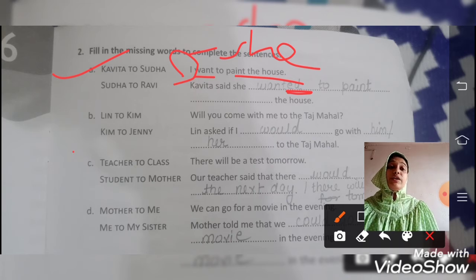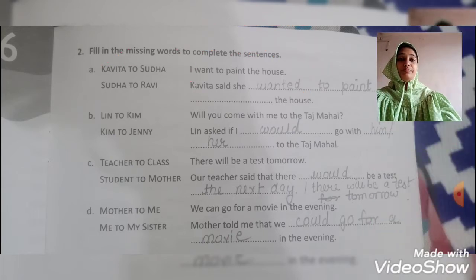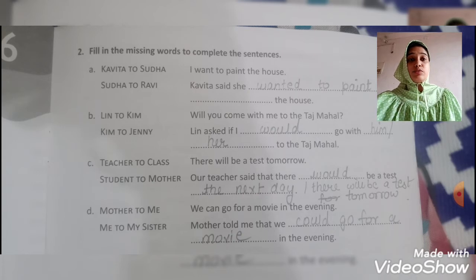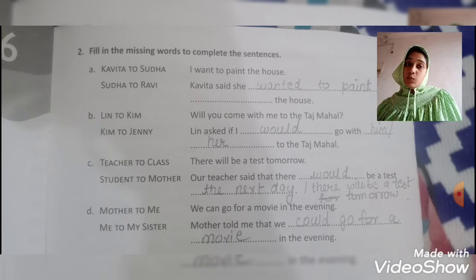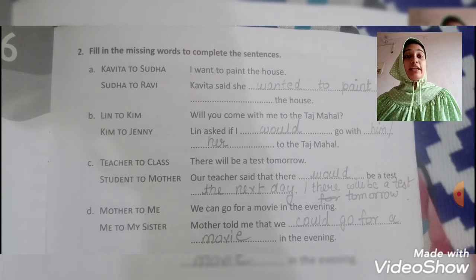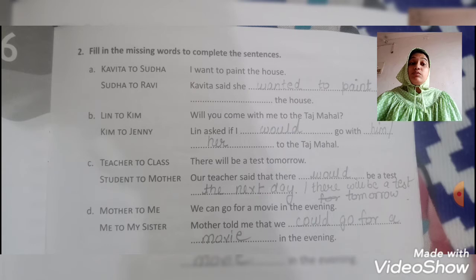So what did we change? I turned into she and want turned into wanted. Correct? Moving on to question 2. Lin to Kim. Lin is talking to Kim: will you come with me to the Taj Mahal? Okay, so Lin is inviting Kim. Now Kim is passing this message of Lin to Jenny, that Lin asked if I would go with her or him to the Taj Mahal.